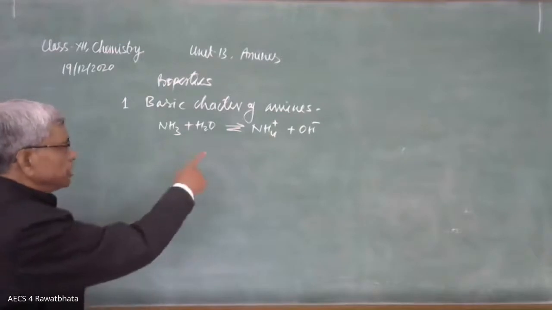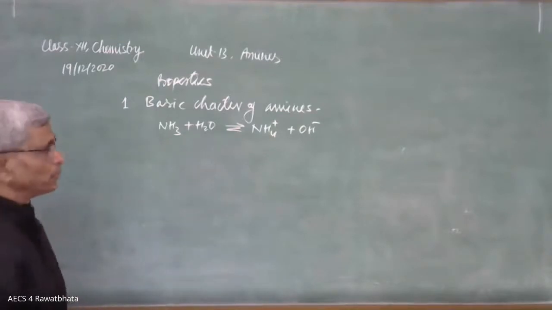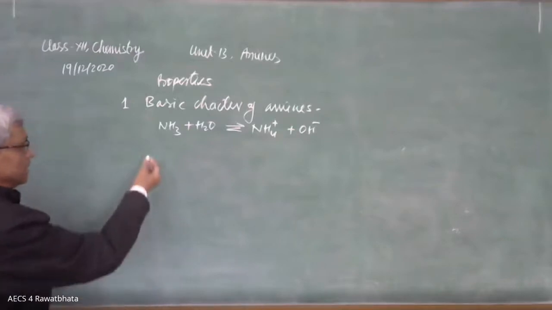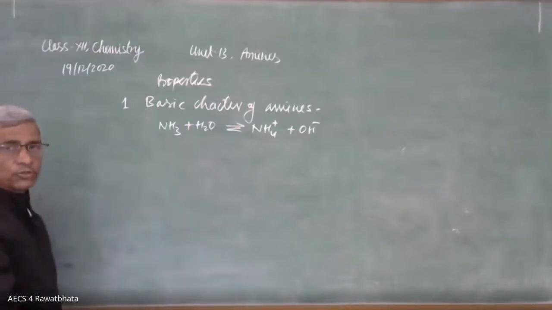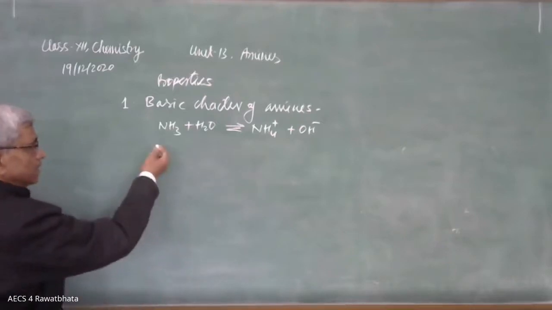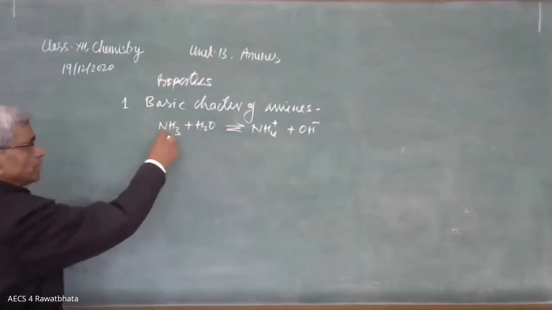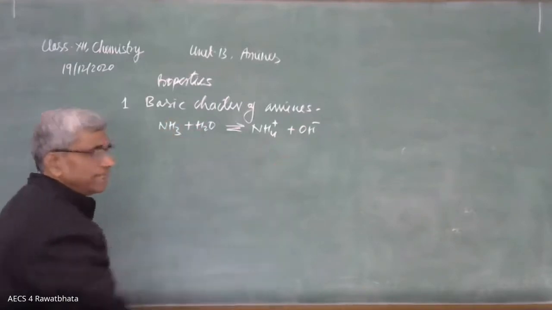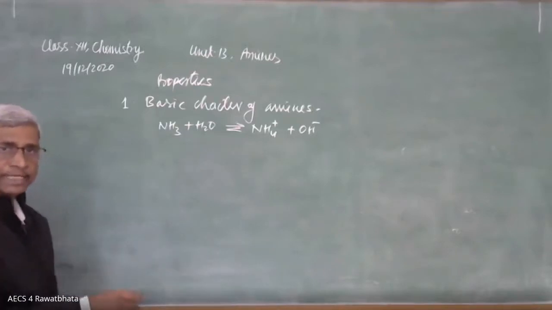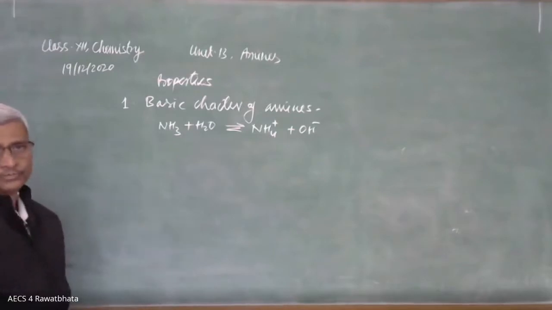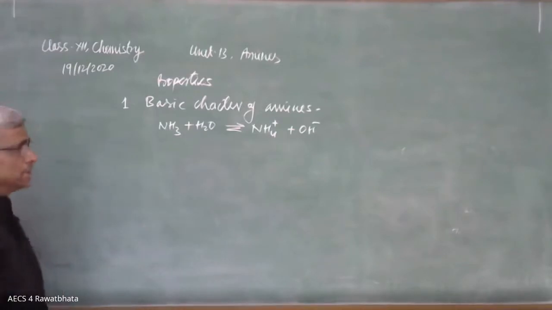According to this equation, it is a Bronsted base. It provides OH negative ion. That's why it is a base. And this is an Arrhenius base also, we can say. It is giving OH minus ion in aqueous solution. It is a proton acceptor. It accepts a proton from H2O to provide NH4 plus. That's why it is a Bronsted base. Arrhenius base as well as Bronsted base and Lewis base too. All three concepts explain the basic character of ammonia.